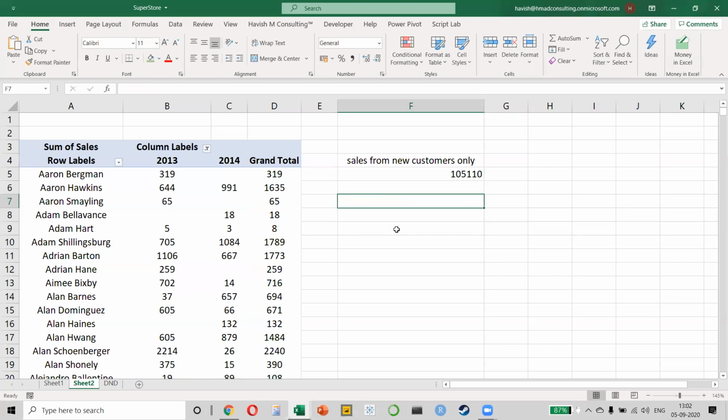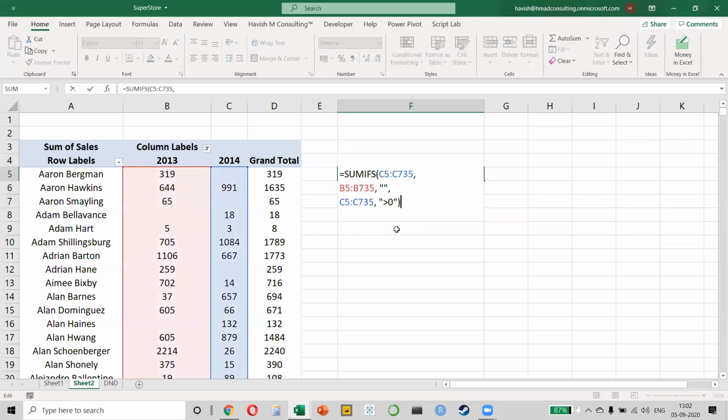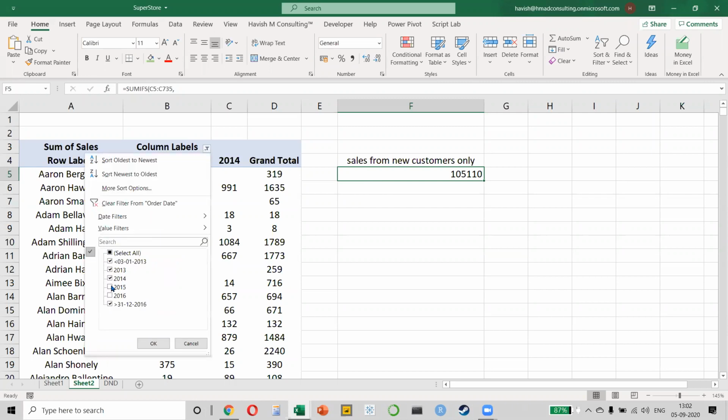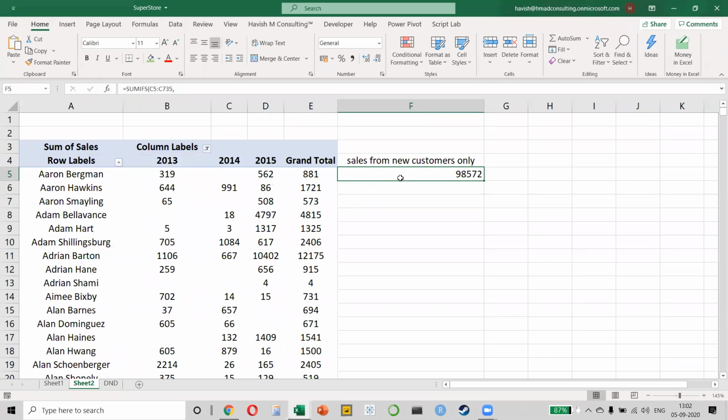Okay. Now, everyone, I'm sure all of you would agree with me that this was not very simple, is it? Imagine I had to make a pivot, then I had to filter the data, then I had to write a formula. And after doing all of this effort, what is the final result? A single number. Is this what I wanted? Absolutely. But is it simple? No, it will be very time consuming. Imagine if I want to do this in 2015 also, just to complete this example, everyone. Let me first take out 2015. And this is my sales from new customers, okay?